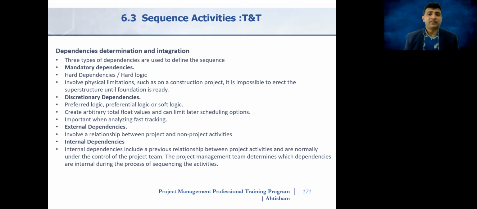Next in line are the external dependencies. Whenever you have an external constraint, like you are dependent on external suppliers or vendors to deliver the material or service, you are externally dependent. So maybe you are depending on an output of another project. So that deliverable may be becoming the input for your project or a stepping stone for your project. So you have an external dependency on the other project within the organization.